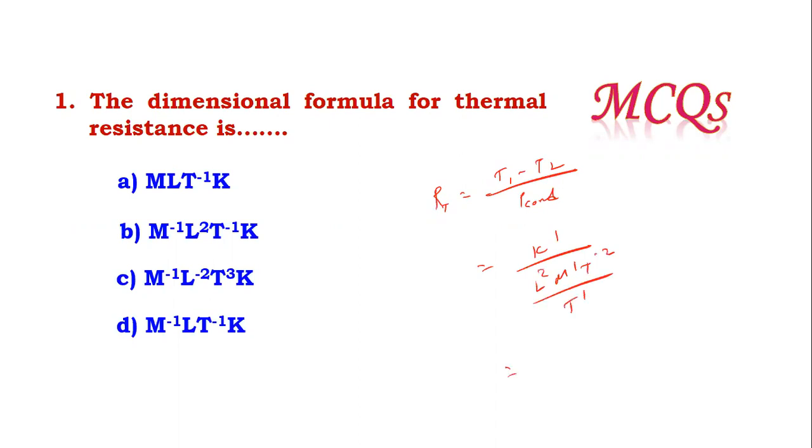After solving, whatever you get is the dimension of thermal resistance, and it is option C. So after solving this, you get L raised to minus 2, M raised to minus 1, T raised to 3, and K raised to 1. So this is the dimension.